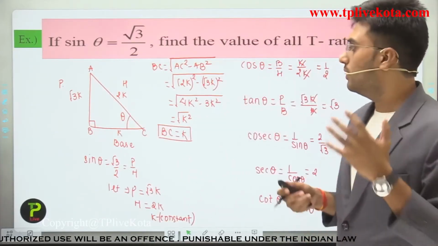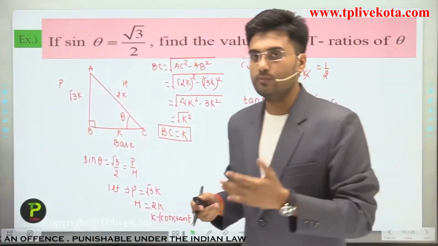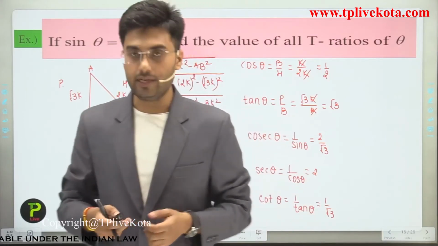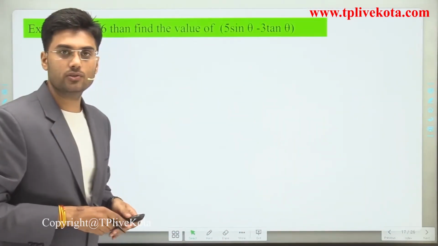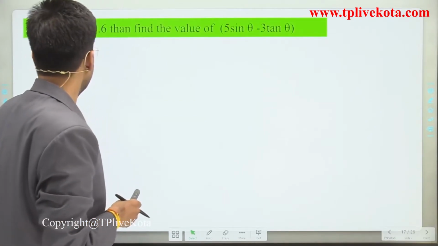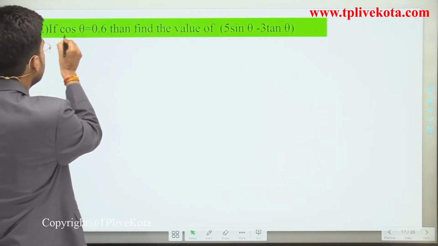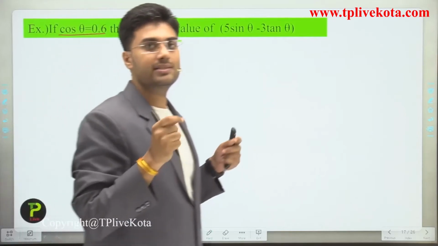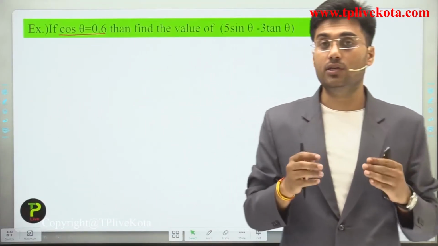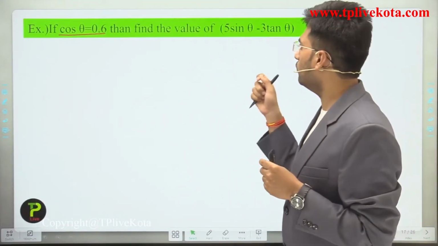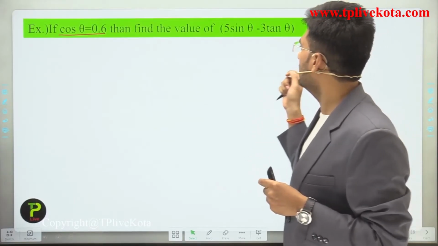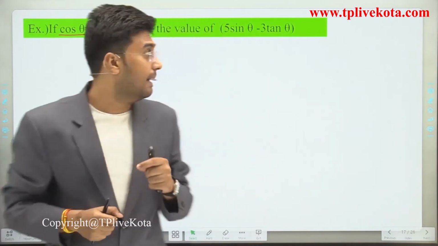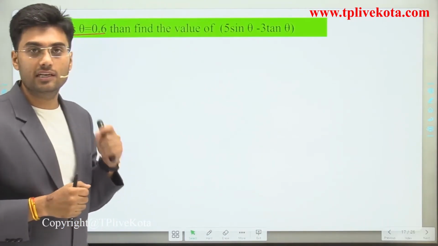Now after this question, let's move to the next question. Students, it is given that cos theta is equal to 0.6. We have to find the value of 5 sin theta minus 3 tan theta. Clear?